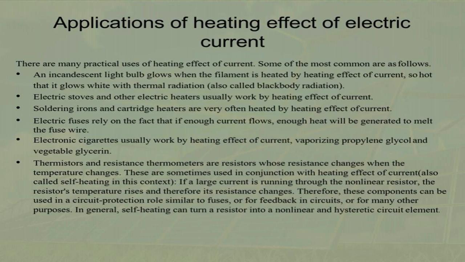Then it is used in electric heaters and electric stoves. The electric heater, electric iron and water heater work on the heating effect of current. When electric appliances like electric heaters and water heaters are connected to the main supply of electricity, these appliances become hot, but the connecting wires remain cold. The heating element of the electric heater is made up of nichrome. Nichrome has a high value of resistance and hence high resistance.